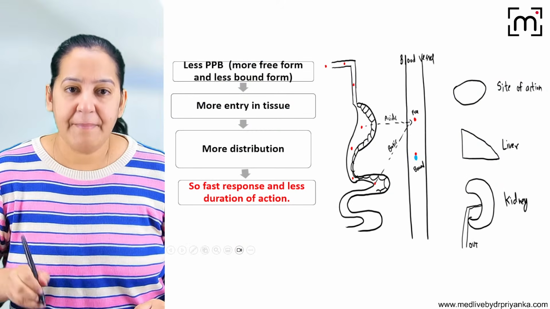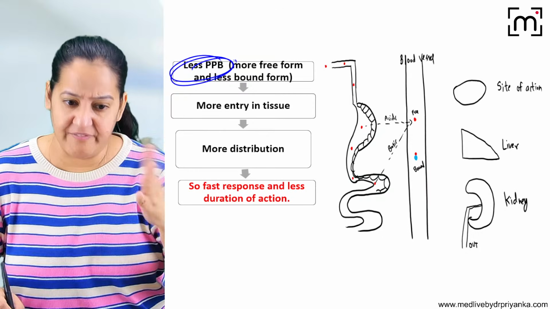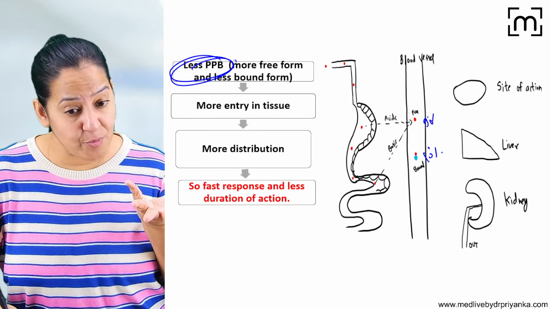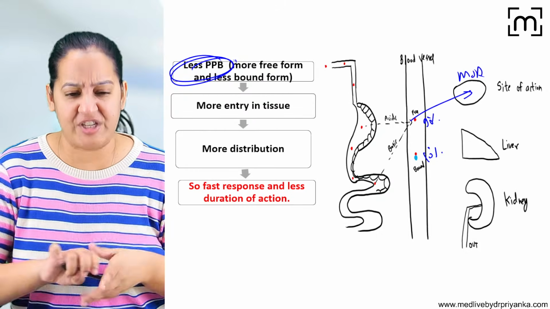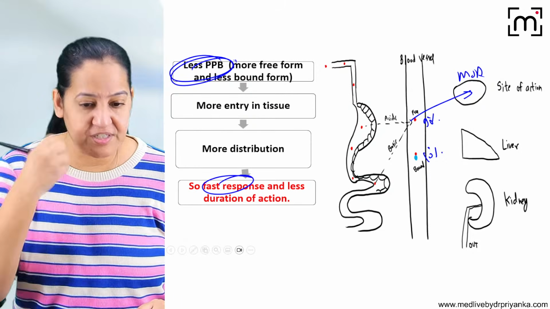Consider the reverse. Imagine a drug which has less plasma protein binding. I mean, the bound form is very small. Take the reverse: bound form is only 10% instead of 90%. Here the free form is 90%. Oh my God. If the free form is 90%, immediately it will move to the tissue and show its mechanism of action very quickly. So here the onset is very fast. In case of emergency, we can use that.